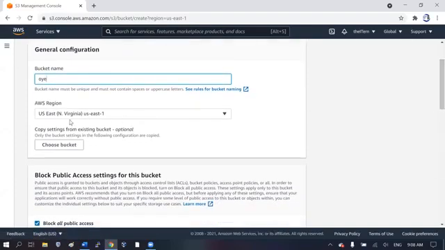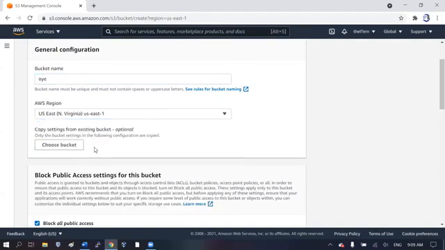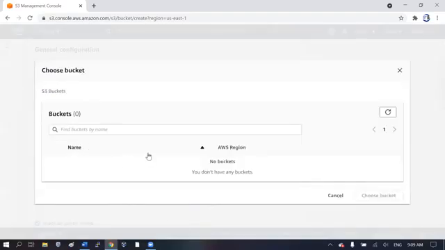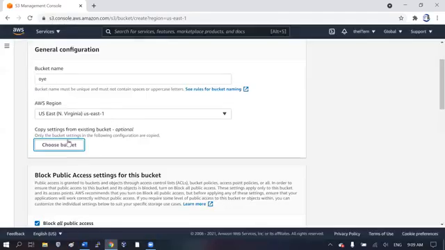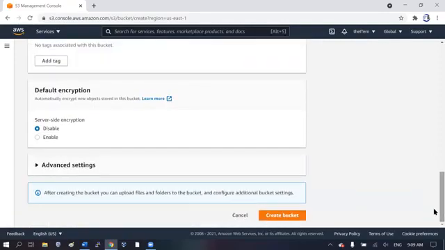So we say, go ahead, create a bucket, name it Oye, just like creating a folder, and create this bucket in US East 1. Let's just go straight to create bucket. We'll look at those details later.